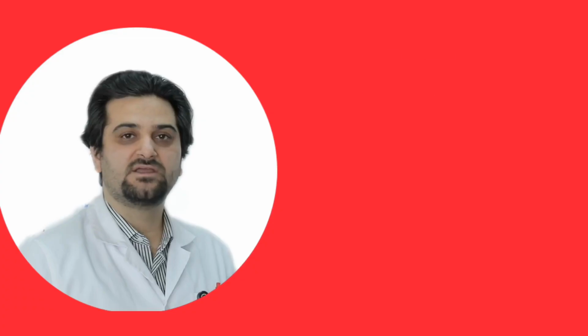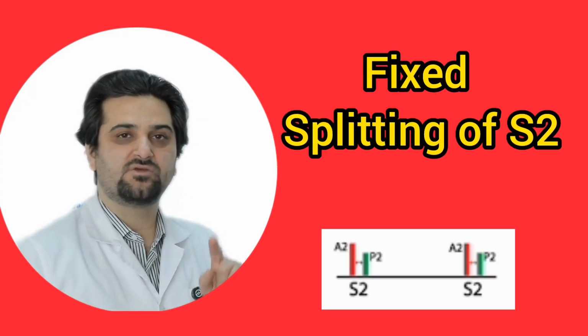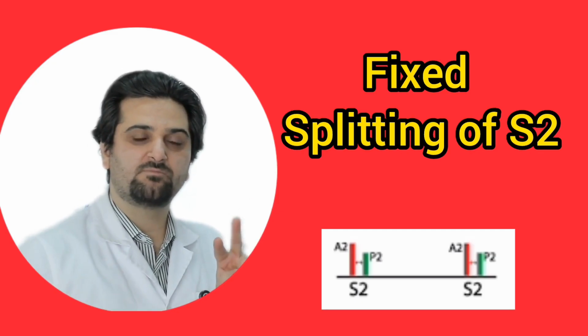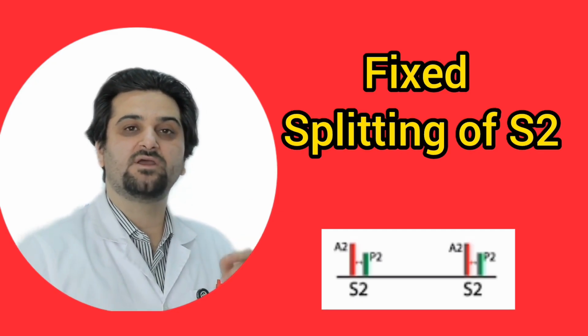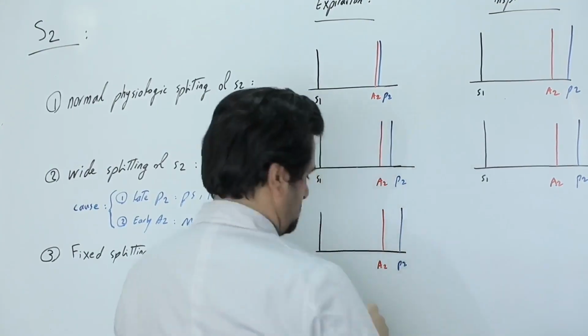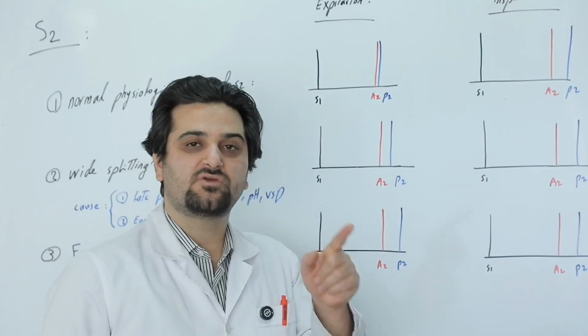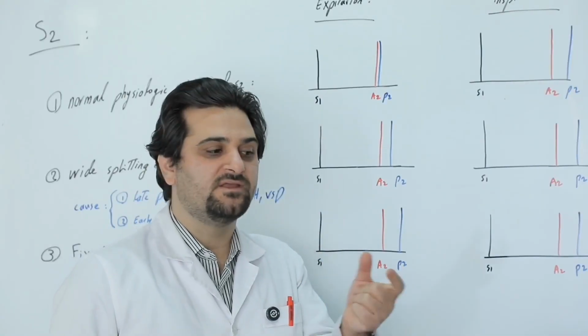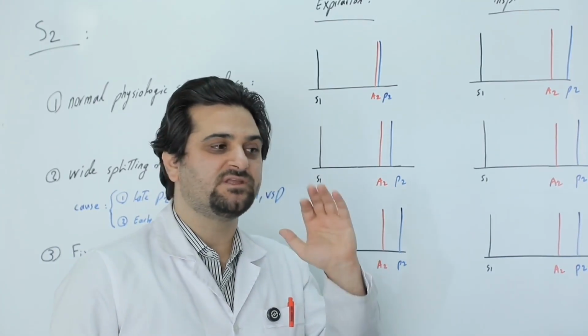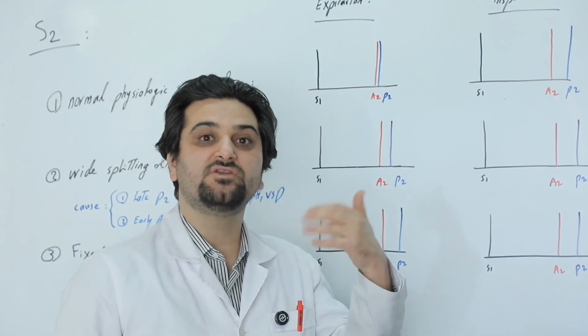The next point is fixed splitting of S2, meaning that in both inspiration and expiration, the two components of the second heart sound are heard separately. And these two components, meaning A2 and P2, are heard at a fixed interval. That is, it's not like with inspiration the distance between A2 and P2 increases.